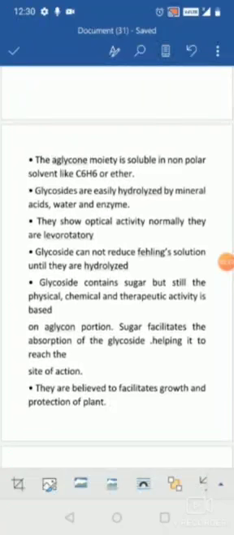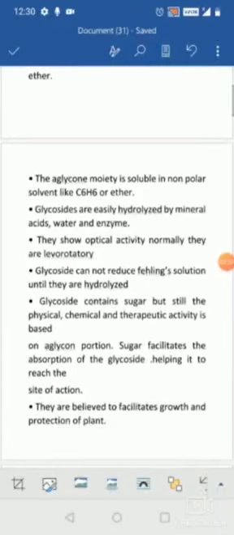Glycosides can be easily hydrolyzed by mineral acids, water, or enzymes. They easily undergo hydrolysis and split into the sugar and the non-sugar compound. They are optically active, meaning they show optical rotation, and they are levorotatory. When plane polarized light is passed through a solution of a glycoside, it is diverted towards the left. Hence they have the levorotatory property.